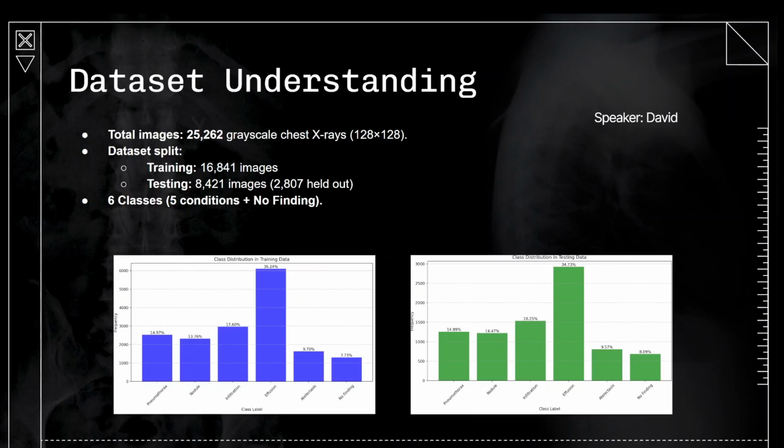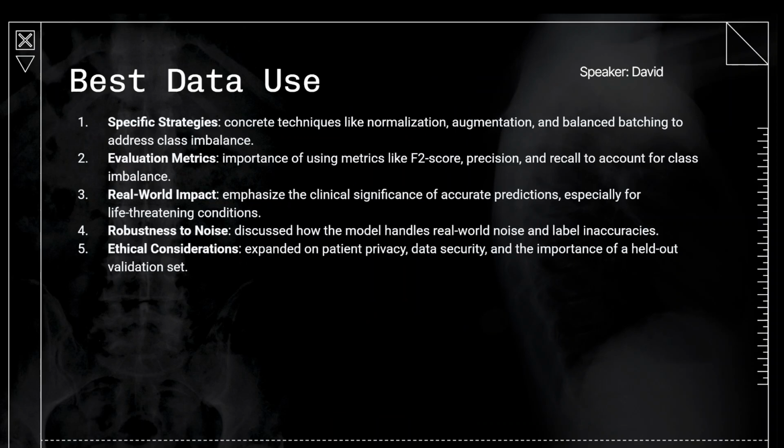Our dataset consists of 25,000 grayscale chest X-ray images split into training and testing images, with the latter being twice as big. It includes 6 classes, representing 5 medical conditions plus a no-finding category. In the graphs, we can see the class distribution in training and testing data. This dataset will help us train models for chest X-ray diagnosis.